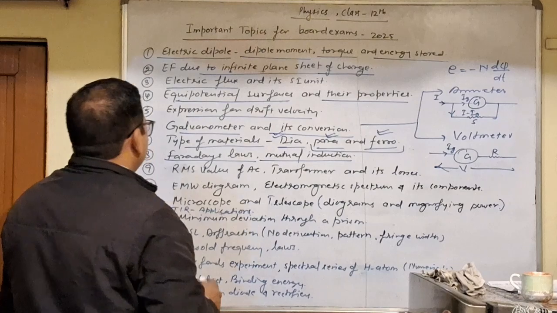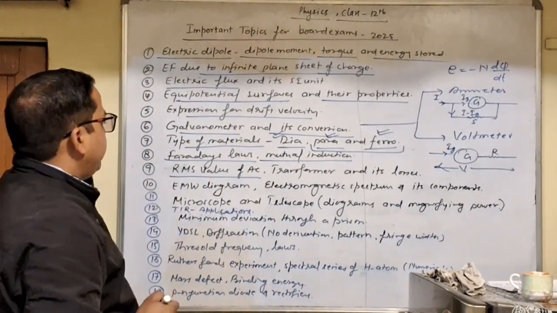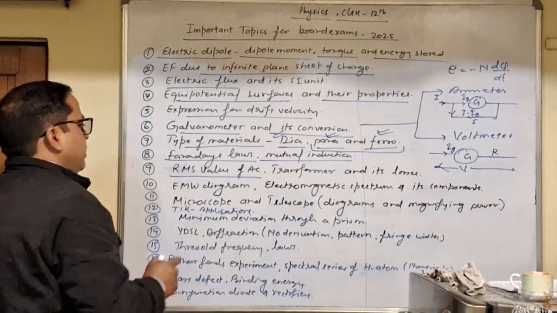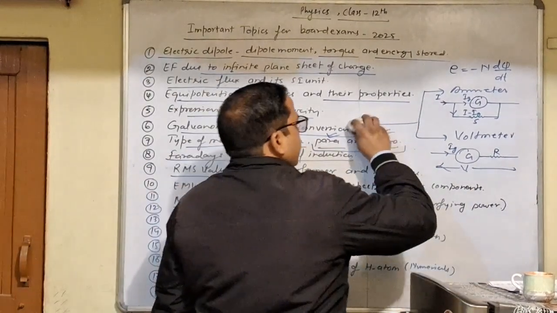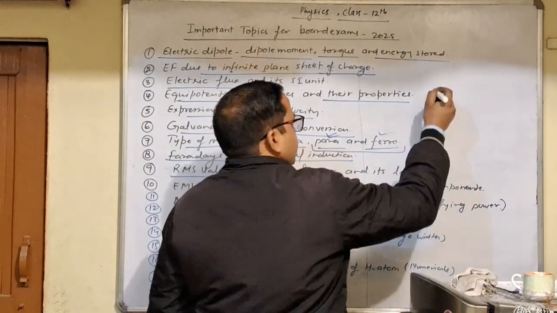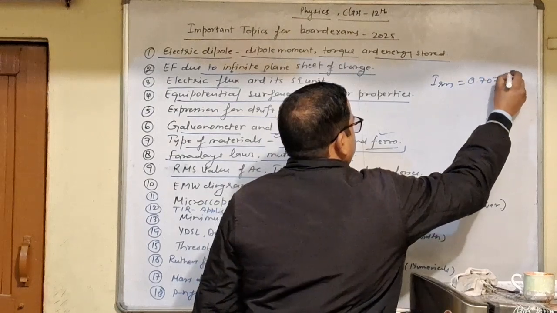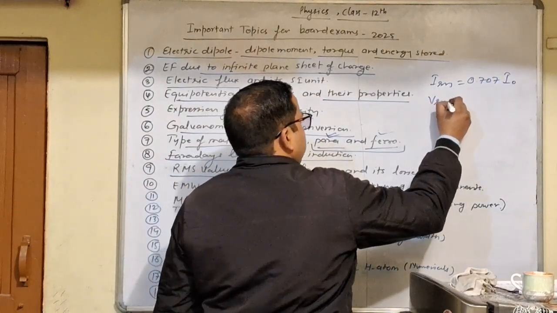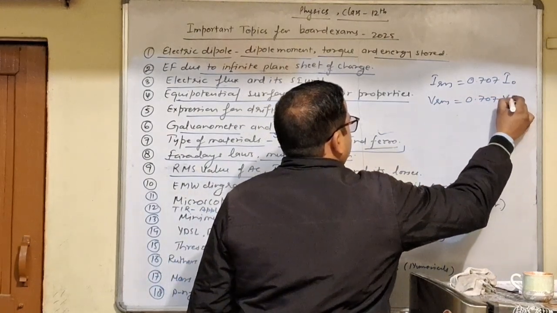Next, we have the RMS value of AC. You do not require the derivation for RMS value and average value. You simply need to remember the RMS value of AC, 0.707. So you already know about it. I_RMS equal to 0.707 of I peak value, and similarly V_RMS equal to 0.707 of V peak value.